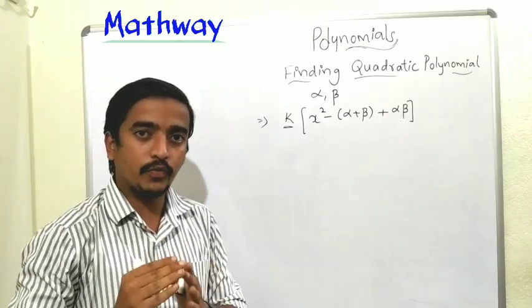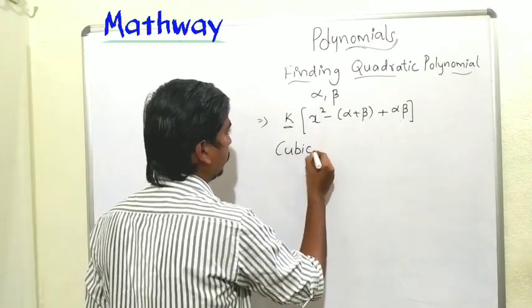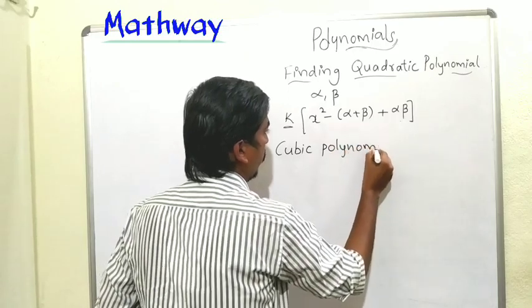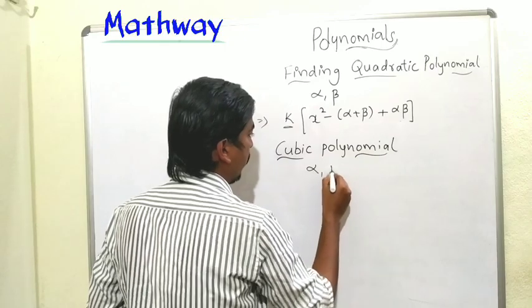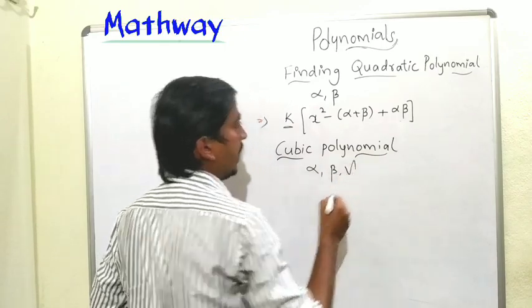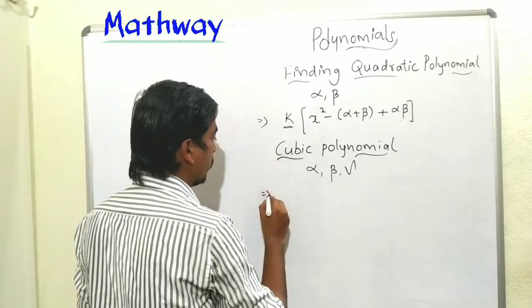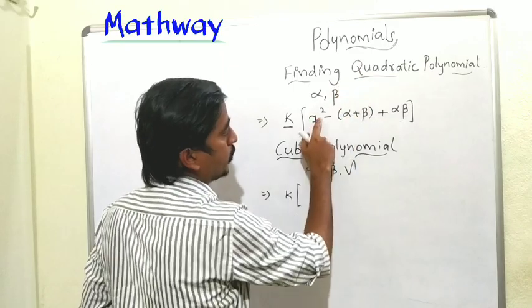Next, see how to find the cubic polynomial. How many zeros does a cubic polynomial have? A cubic polynomial has 3 zeros. I am taking alpha, beta and gamma. These three are the zeros of the cubic polynomial. Then to find the cubic polynomial, same process. K of, it was x square for the quadratic,